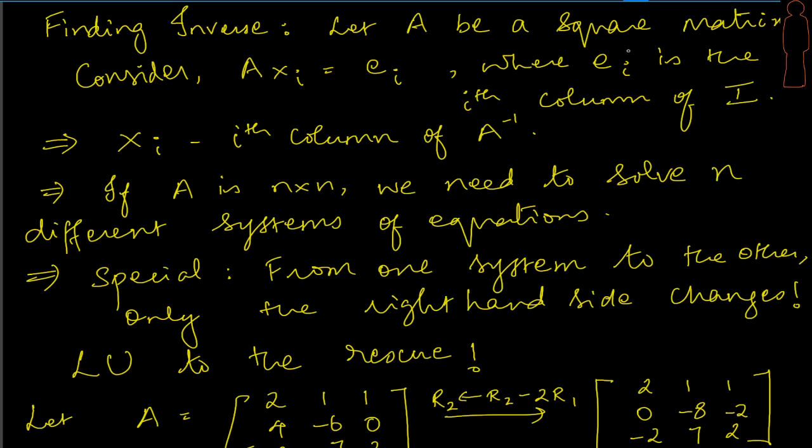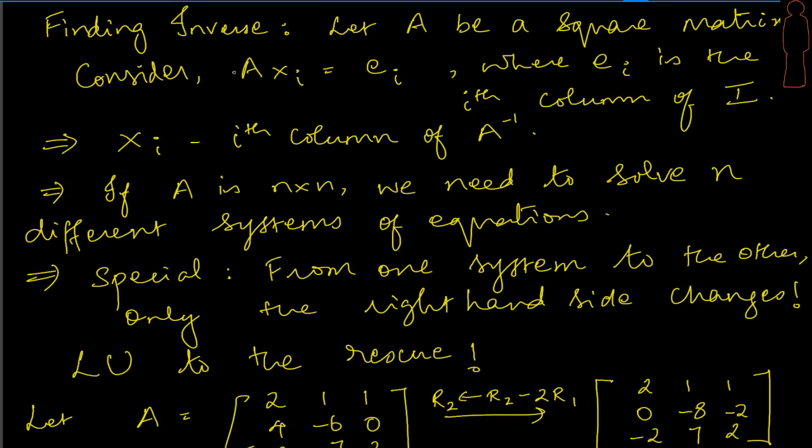What I am going to denote now is, let e_i stand for the ith column of I, which means that we are picking up some column from the identity matrix. And what do we understand when we pick up? Only one position somewhere is going to be 1, rest of them are going to be zeros. Now can we even fix that position? If I talk about e_i, where is the 1? It will obviously be in the ith position. So if I talk about e_1, it will be 1 0 0, and in the first position you have 1, right? If I talk about e_2, then I'll have 0 1 0, which means that it has 1 in the second position.